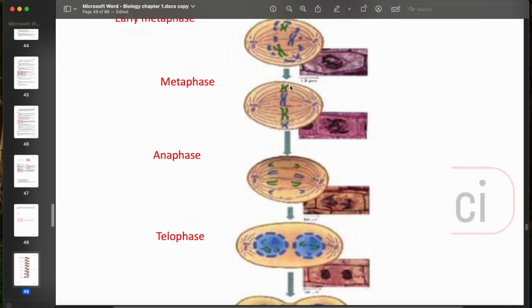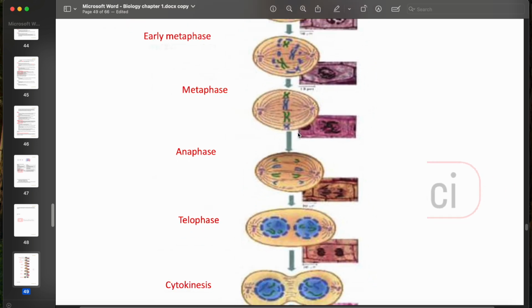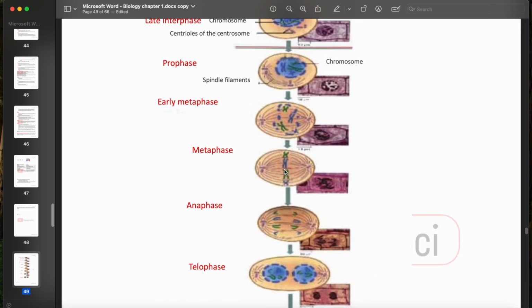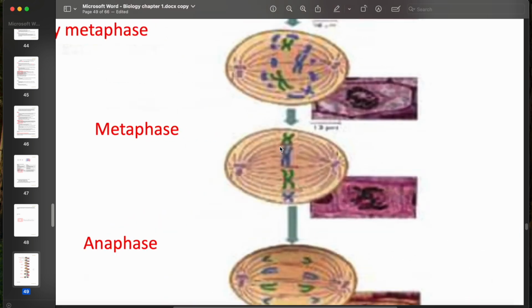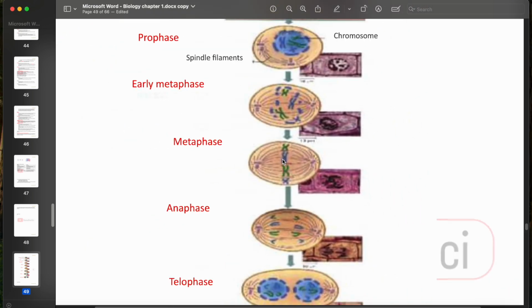You can see that the chromosomes are aligned in the middle, all of them aligned very neatly, I would say. So this is what we call the equator line of the cell, okay? Remember, when you see this very neat, very unique thing, this is the metaphase.